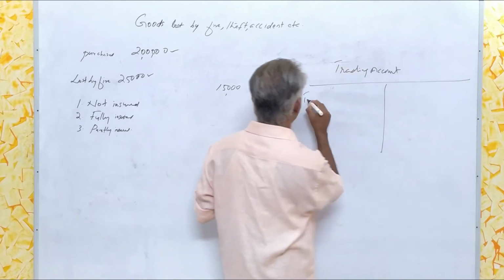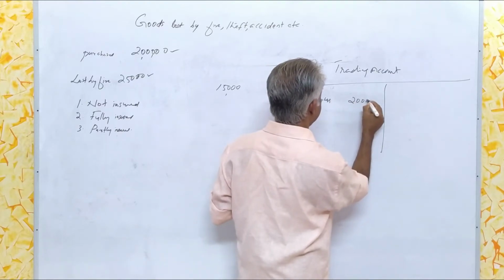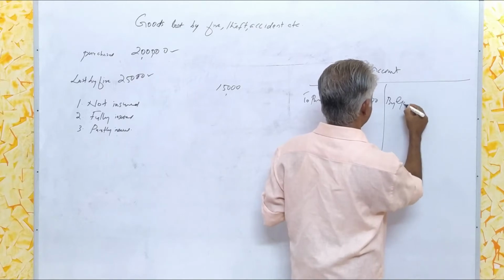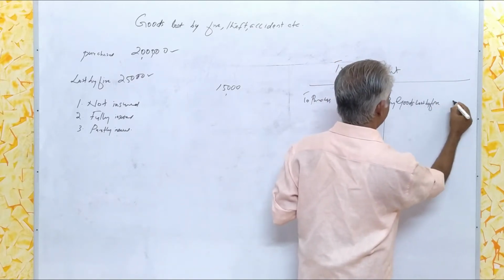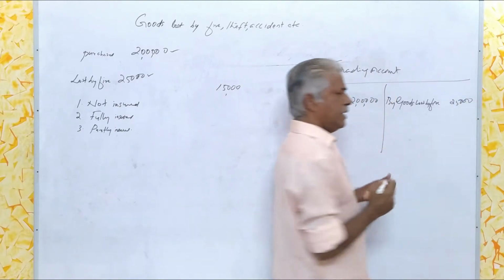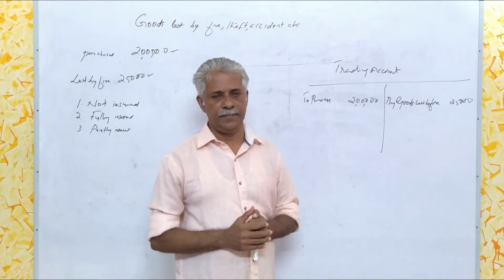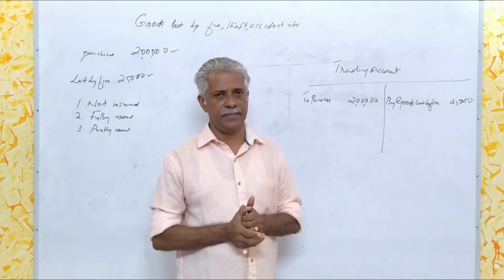That is, in the trading account, on the debit side the total purchases, rupees 2 lakhs, and by goods lost by fire, rupees 25,000, thereby we arrive at the correct cost of goods sold. Next we have to see whether there is any real loss to the organization.